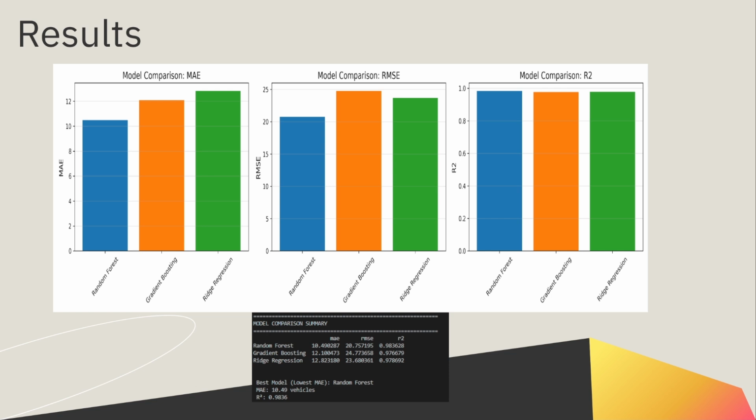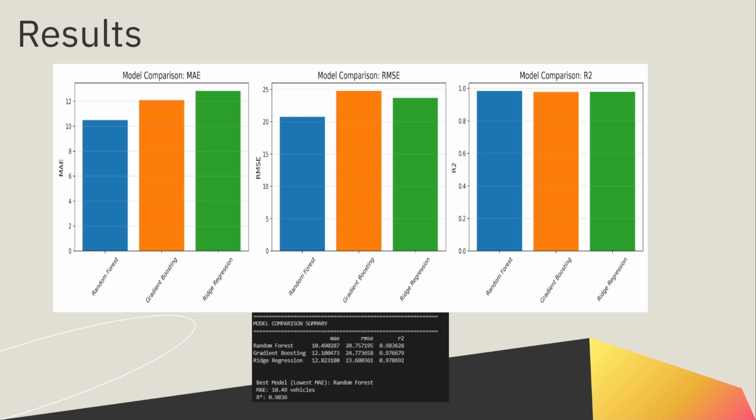Next, we see the results of the model comparisons. Here in the comparison summary, we can conclude which model performed best. We evaluated the random forest, the gradient boosting, and ridge regression models based on the standard regression metrics discussed earlier. The data confirms that the random forest model achieved the lowest mean absolute error, identifying it as the overall best model for predicting congestion. Specifically, the random forest model achieved a mean absolute error of 10.49 vehicles, indicating that the average error in its prediction was approximately 10 cars.